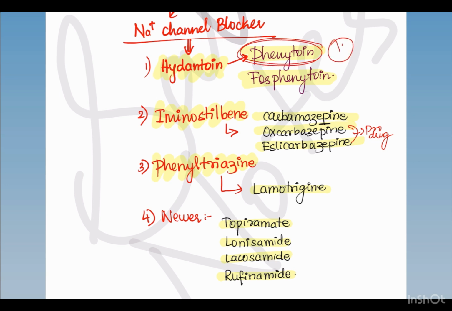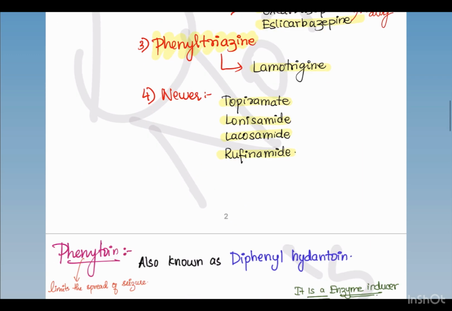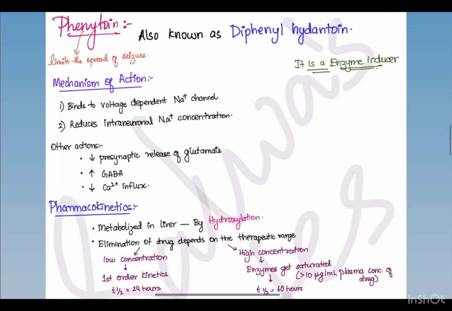Amongst these, phenytoin is an important drug to be read. I have written phenytoin's mechanism of action, pharmacokinetics, uses and adverse drug reactions in one page, so that it will be easy for you to revise and just write it in the exams also. The adverse drug reactions are very important for the NEET PG examination because they have asked many MCQs from this. So let us start.